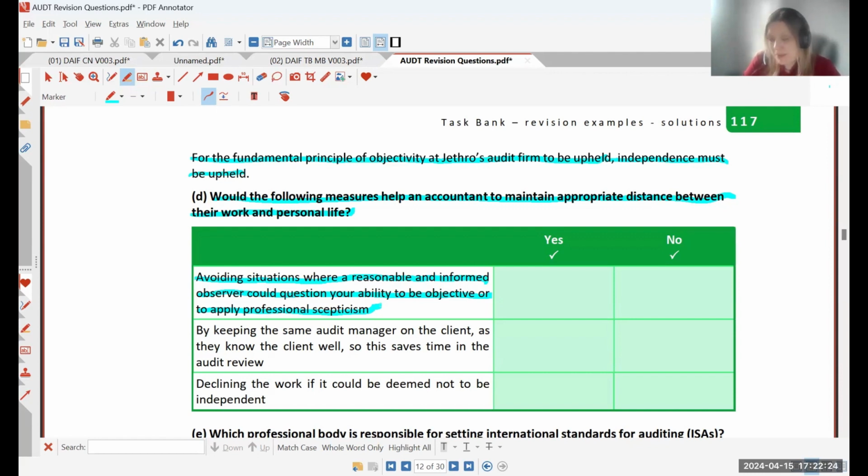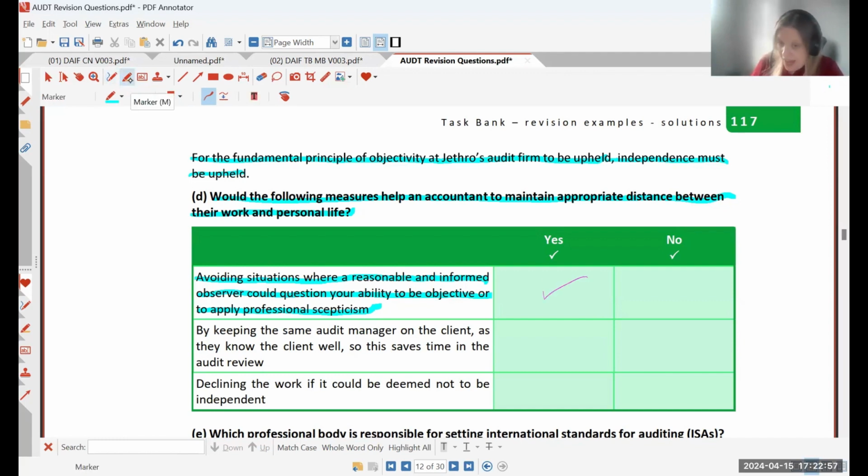It is our job to look between the lines, to see what's missing, to be able to see if the information that we have been provided by a company is complete, is it fair, is it true? So avoiding situations where we look like we're not being objective and we're not applying professional skepticism is definitely going to help our principle of objectivity. Absolutely.